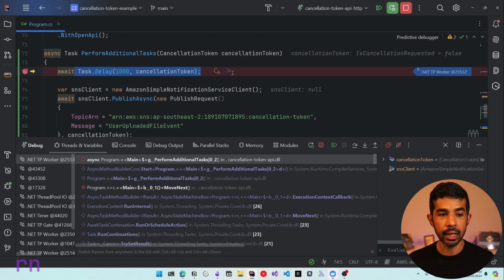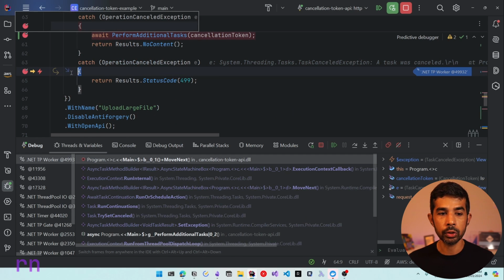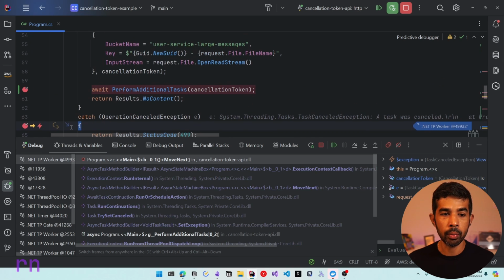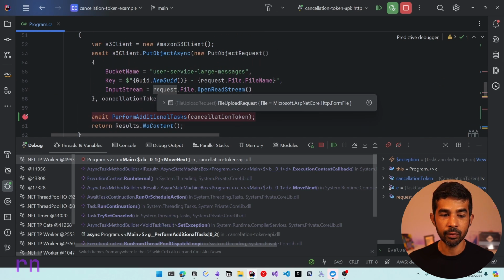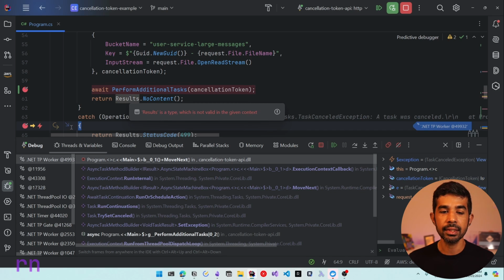Now in this case, it is hitting the task.delay, which is also passing the cancellation token. So let's continue executing. And this has now thrown the exception, operation cancelled exception. So now we are in a state where we have already uploaded the file successfully and we are broken out of these additional tasks because the cancel was called on the cancellation token.